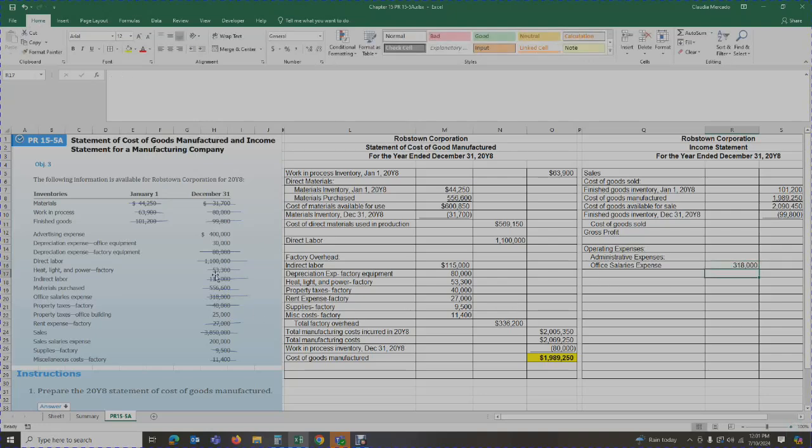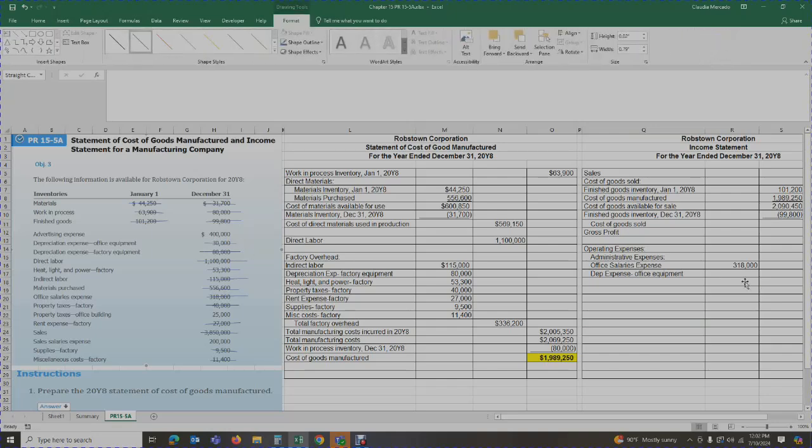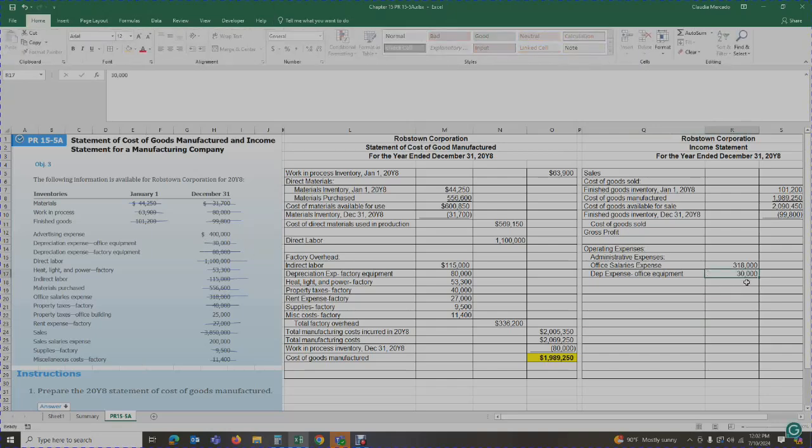Okay. So if we continue looking, we've got depreciation expense for the office equipment. These people that work in the office need equipment to work with. So we have depreciation expense for the office equipment. And according to the problem, we spent on the depreciation for the office equipment $30,000. Okay, so I'm going to include that there.